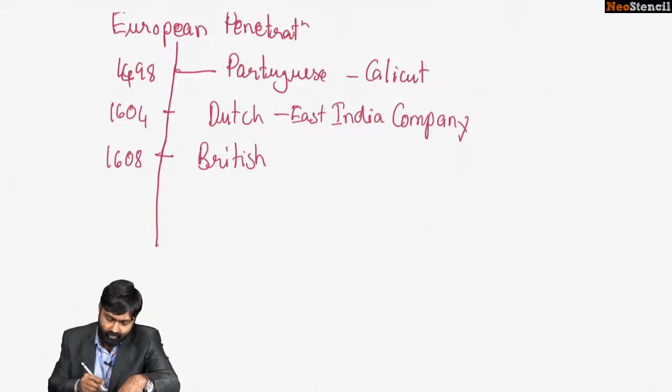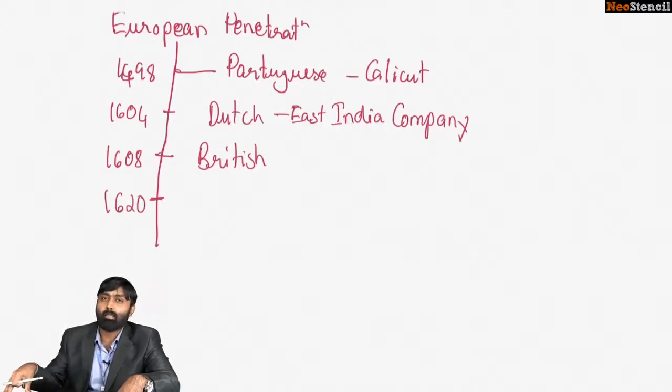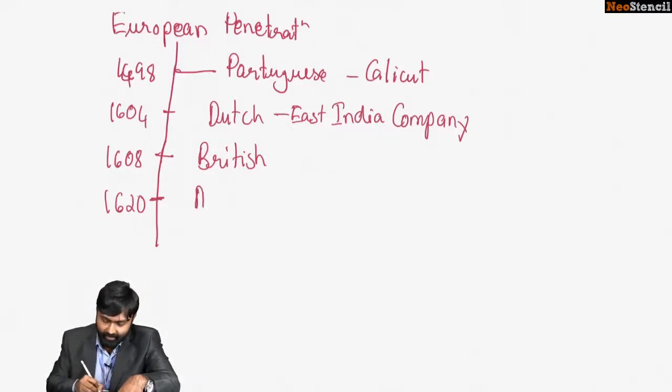Now, next came the Danish. Surprisingly, many of you may not have been privy to that particular information. The Danish, or the Danes, the people of the kingdom of Denmark, actually embarked on a voyage to India and set foot in the country in 1620. But the empire didn't last long.